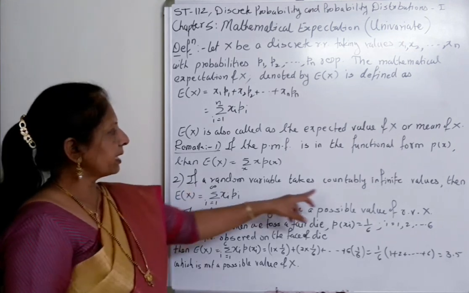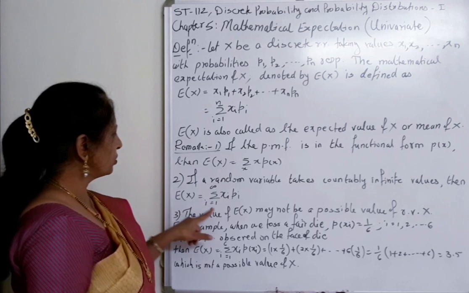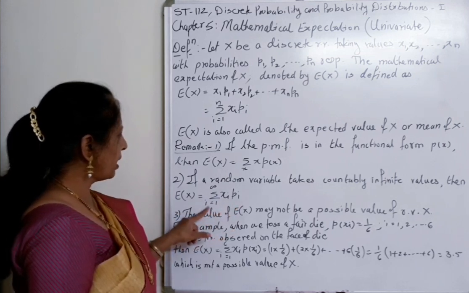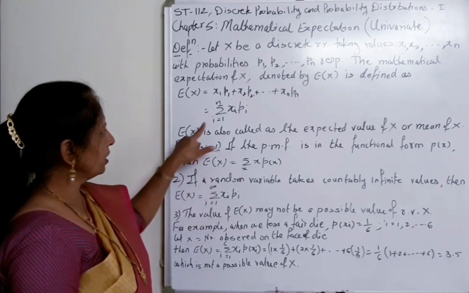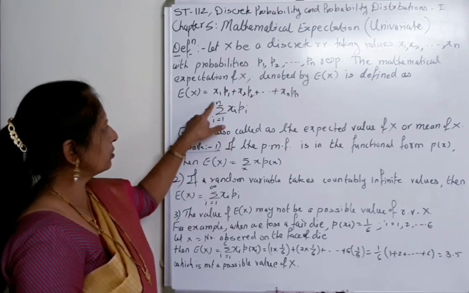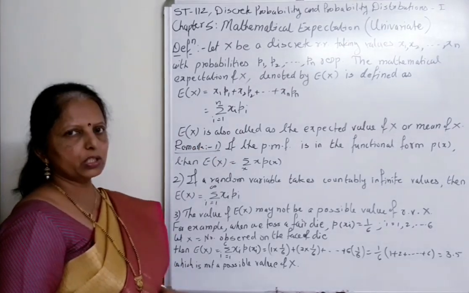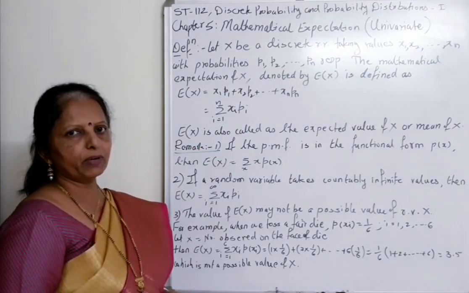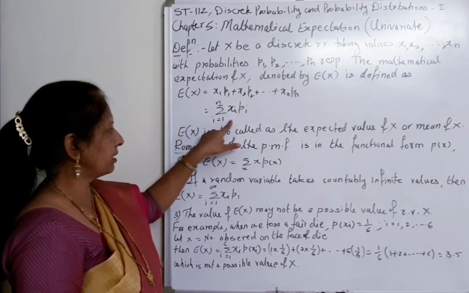If a random variable takes countably infinite values, then expectation of X is equal to summation of xi pi, but here i takes values from 1 to infinity. Here i takes values 1 to n because X is taking finite values x1, x2, up to xn.